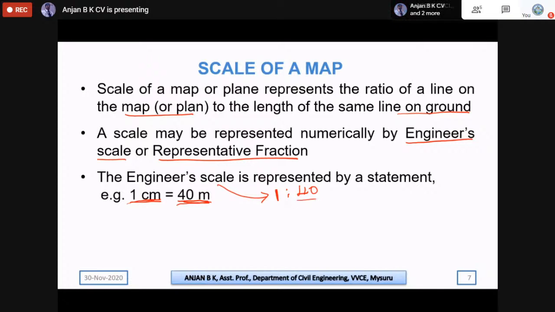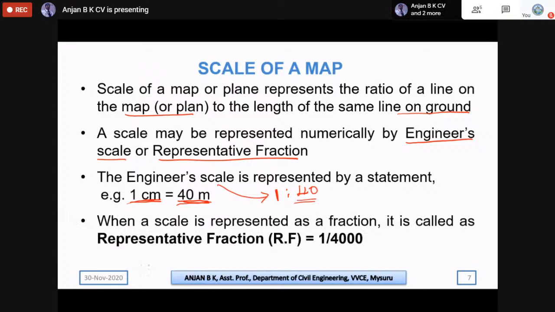1 centimeter on the drawing sheet measures 40 meters on the ground. The same thing can be represented as a representative fraction, where both the distance measured on the ground as well as the distance we plot in the preparation of the map should be represented in the same unit, that is centimeters.